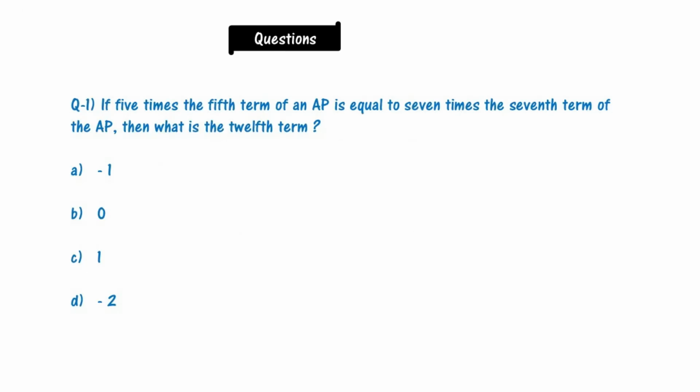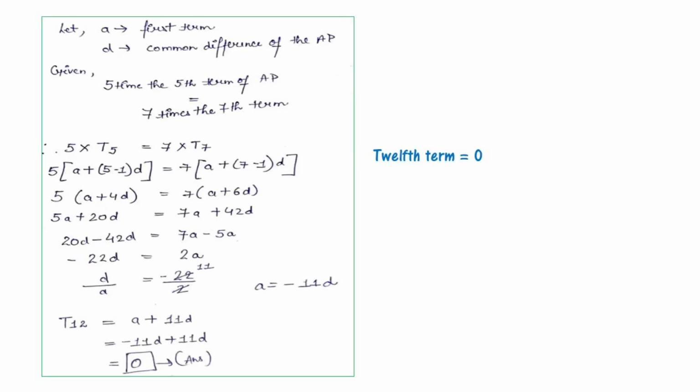The first question is: if 5 times the fifth term of an arithmetic progression is equal to 7 times the seventh term of the arithmetic progression, then what is the 12th term? Options are minus 1, 0, 1, minus 2. Please solve this question. Now let us solve this question.